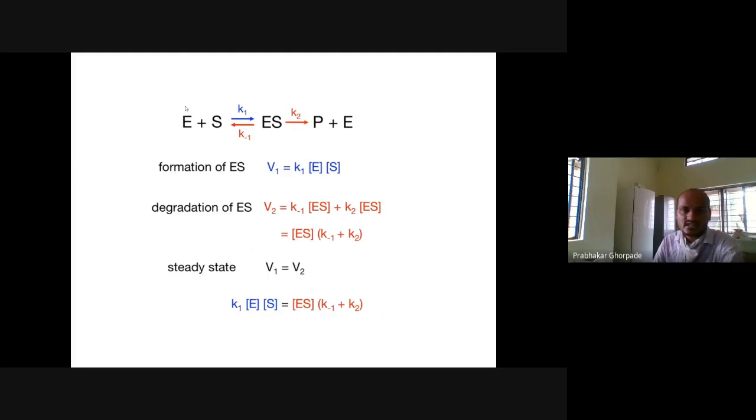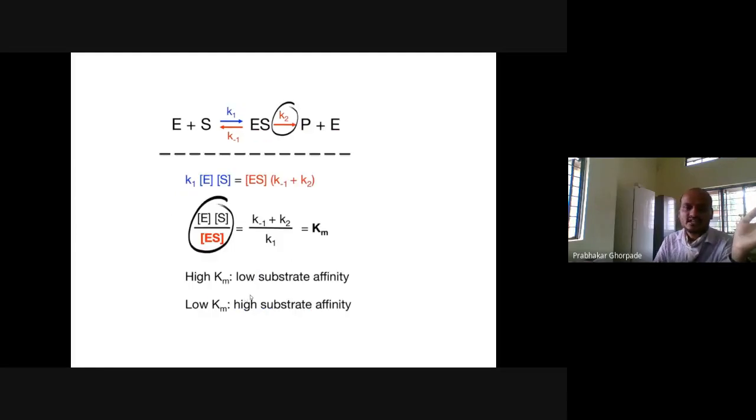So basically this equation is there. The same equation: enzyme and substrate combine, enzyme substrate formation is there with the K1 constant. The K2 constant is there, and product and enzyme will form, so the enzyme will not be utilized. The enzyme substrate can also break down with the K minus 1 constant. So the rate of formation and the rate of degradation, if they are equal, then you can derive this Michaelis Menten equation.